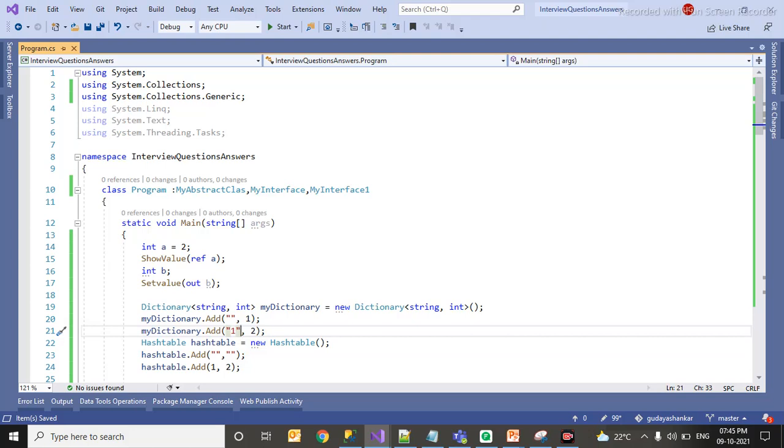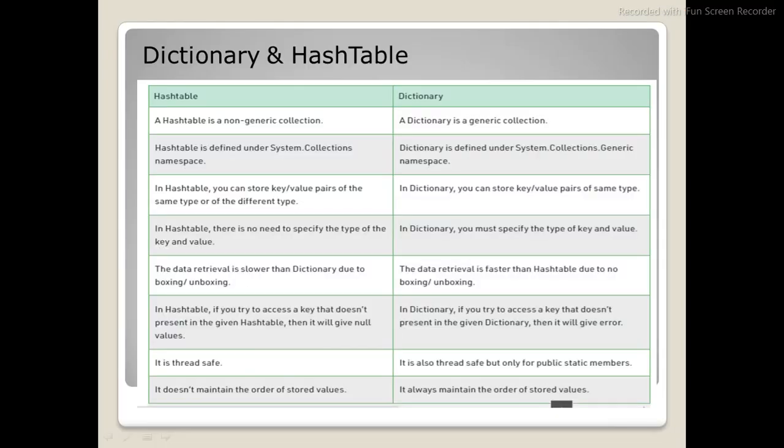So one more difference: when the key is not present in a dictionary, it will throw a key not found exception. When it comes to a hashtable, it will not throw any exception. It will simply return null. So we'll go through the differences now.